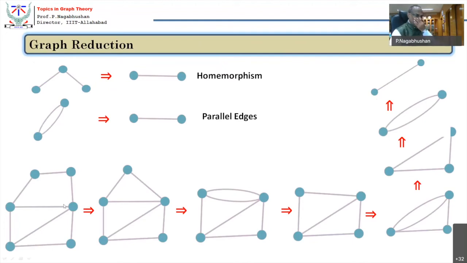So all that I have done is, starting from this matrix, I have reduced to this matrix, and this matrix has got only one edge and two vertices. And if that gets reduced to a matrix of one edge and two vertices, then because that is planar, this graph has got to be planar. All right, that's one graph reduction.